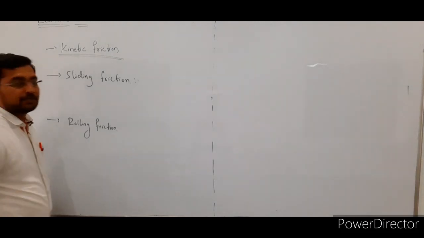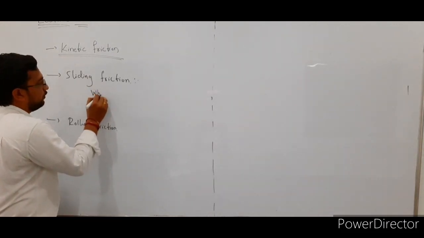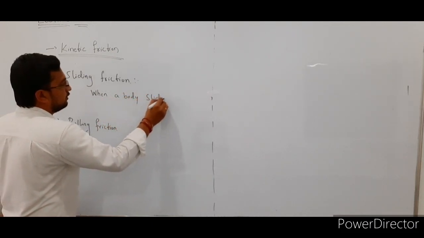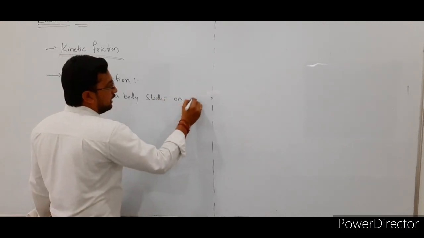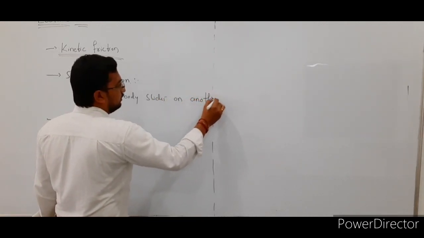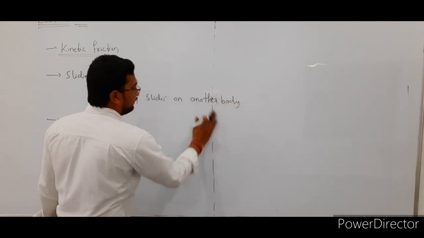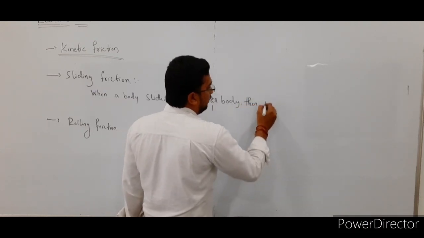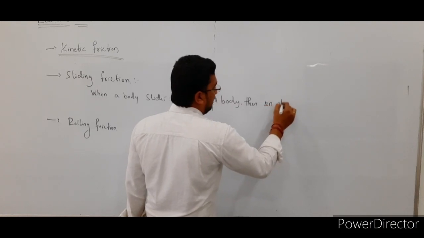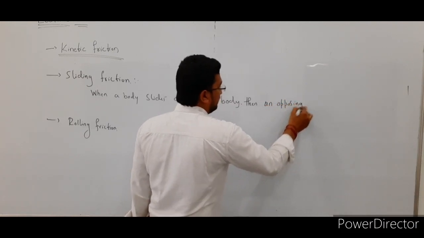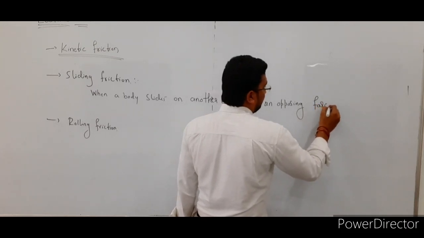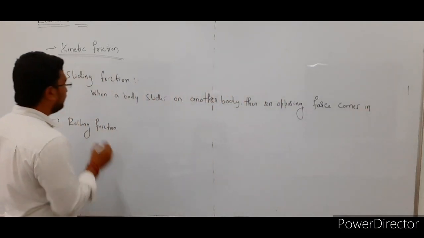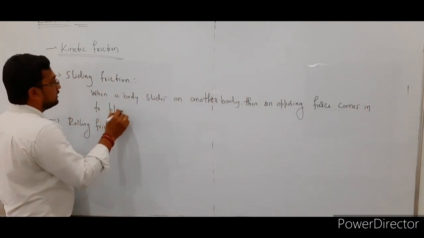See here, sliding friction means when a body slides on another body, then an opposing force comes into play. So that is known as a sliding friction.